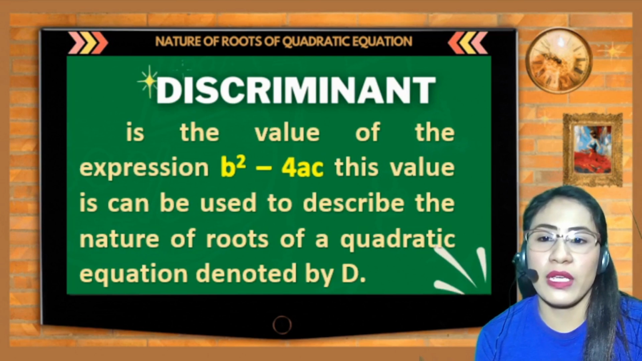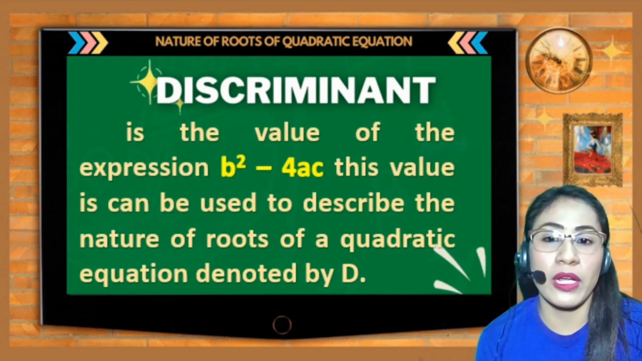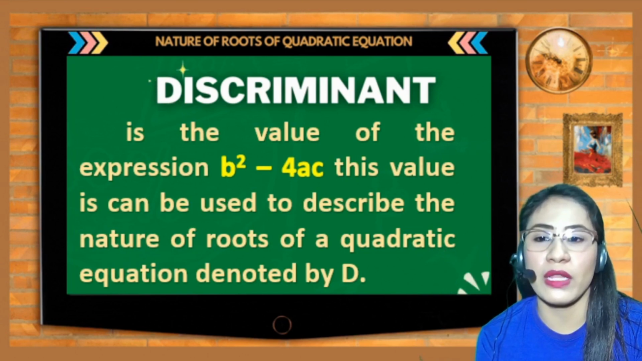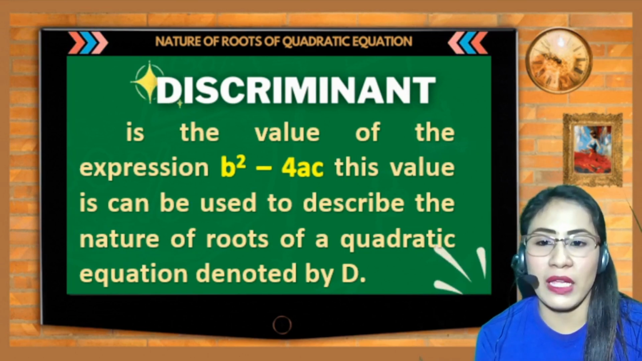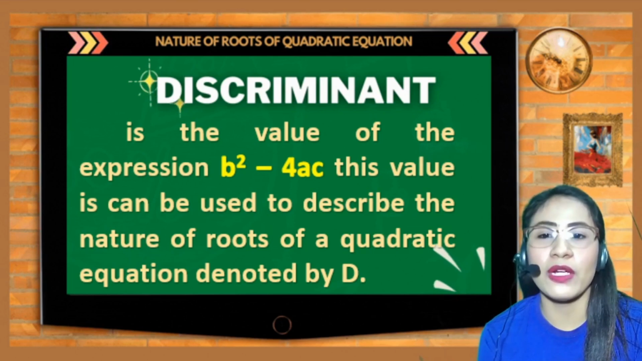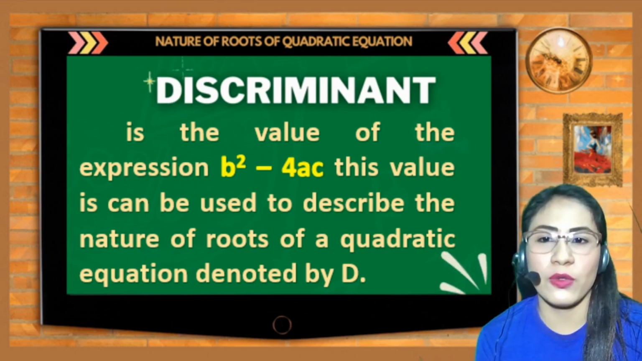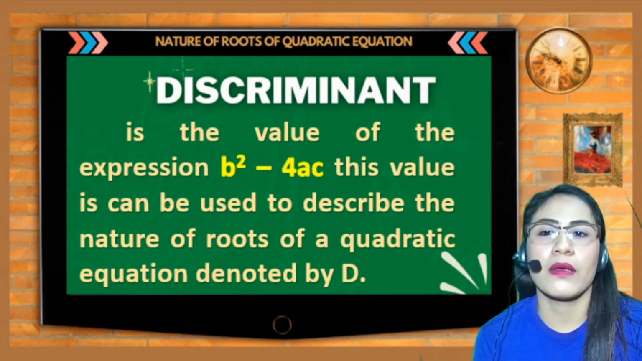Discriminant is the value of the expression b squared minus 4ac. This value can be used to describe the nature of roots of quadratic equation, denoted by letter D. So, si b squared minus 4ac, siya yung ating magiging formula para makuha natin yung discriminant.